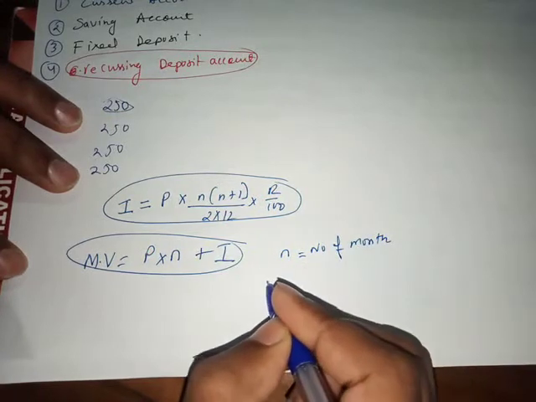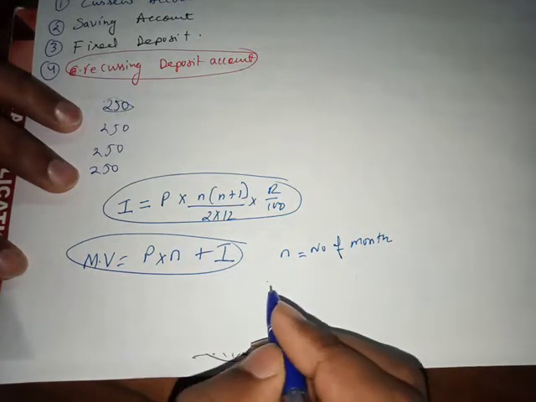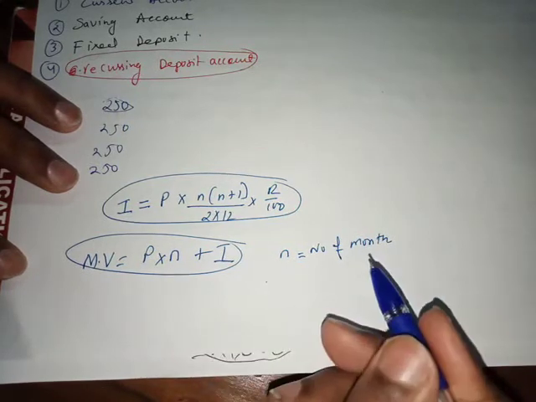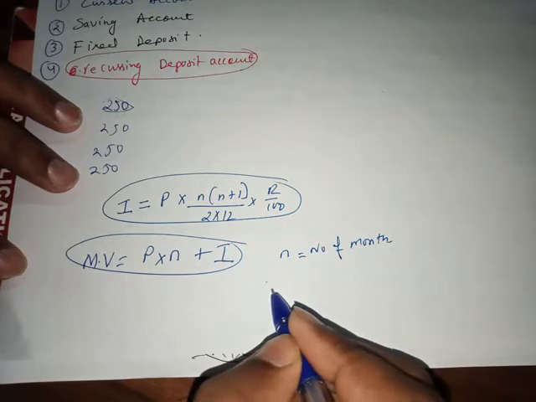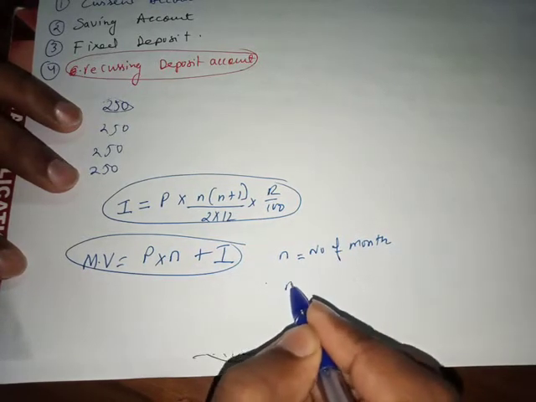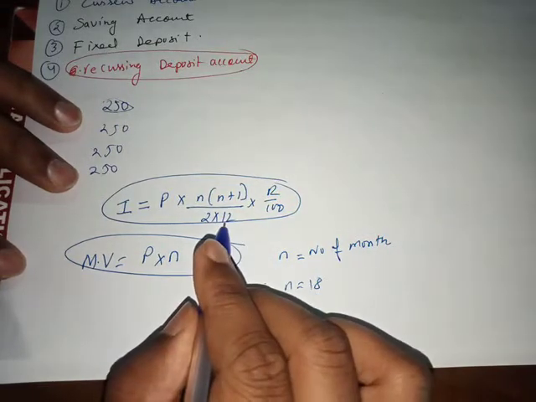For example, if I said Anil deposited 250 every month, for 1.5 years. 1.5 years means how many months are there? There are 18 months. So n is 18 for me.